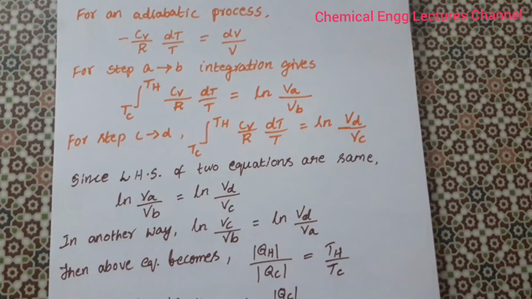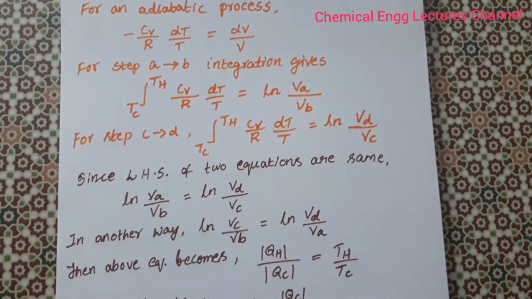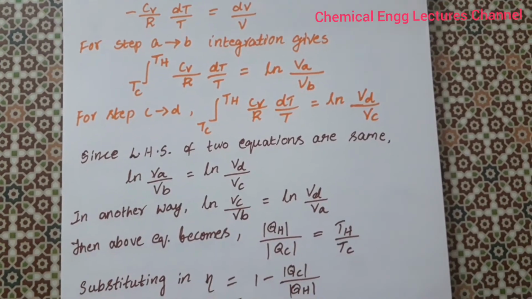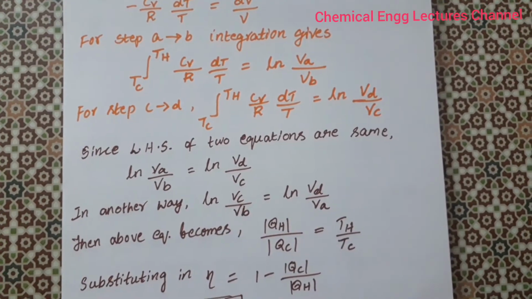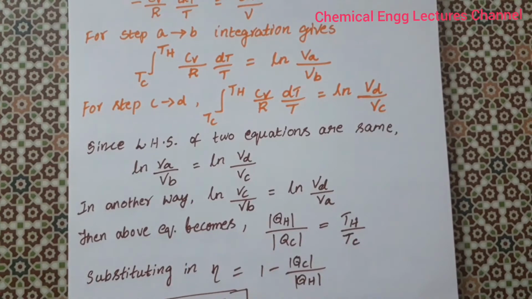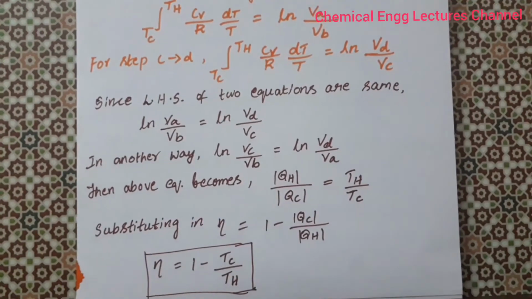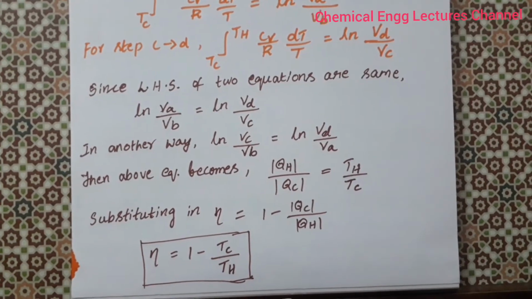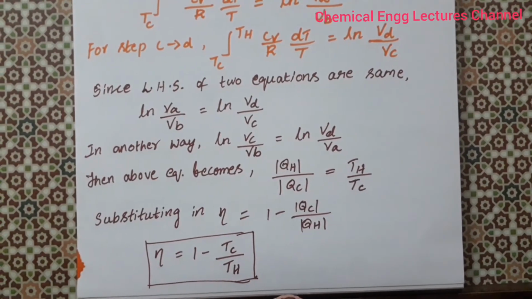Since the left hand sides of the 2 equations are same, we can compare these 2 equations and write ln Va by Vb is equal to ln Vd by Vc. In another way, we can write the equation as ln Vc by Vb is equal to ln Vd by Va.